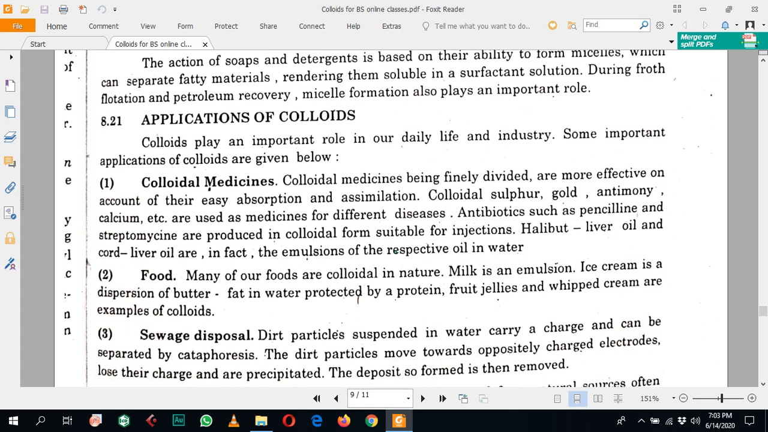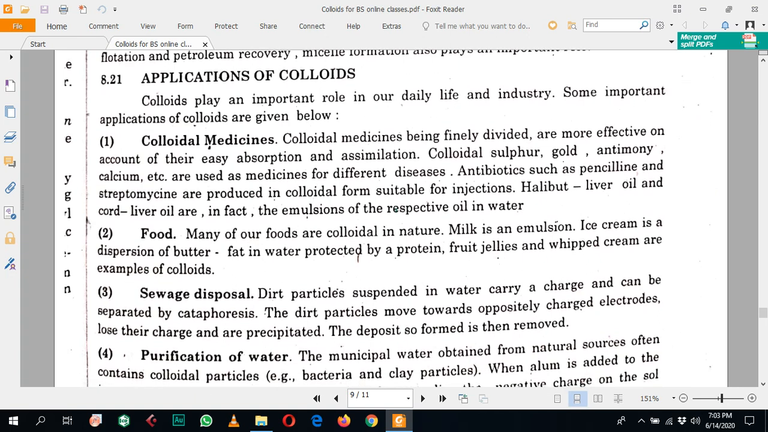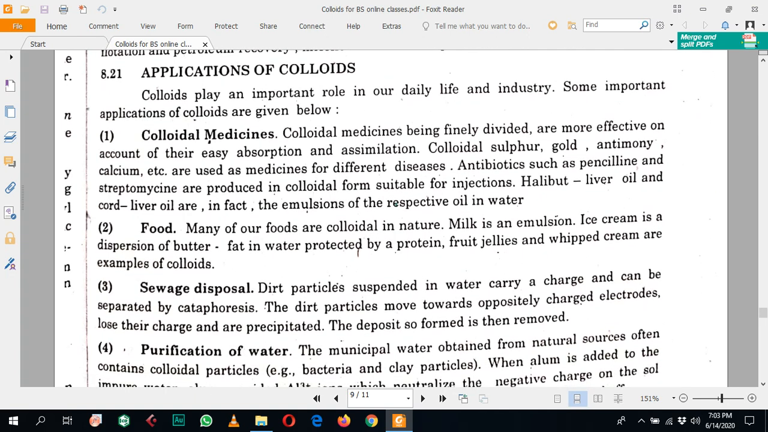So the next topic, which is the last topic of this chapter, is the application of colloidal solutions. Colloidal solutions have many applications in our life and industry. Some of the important applications